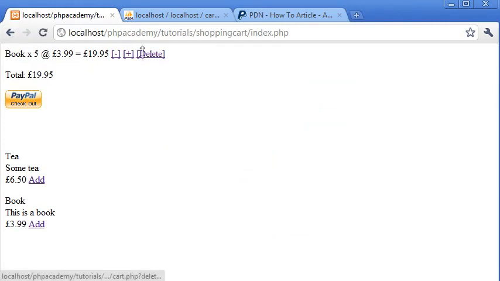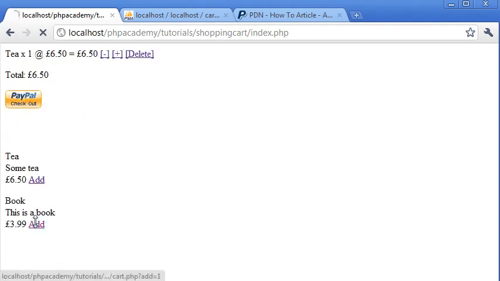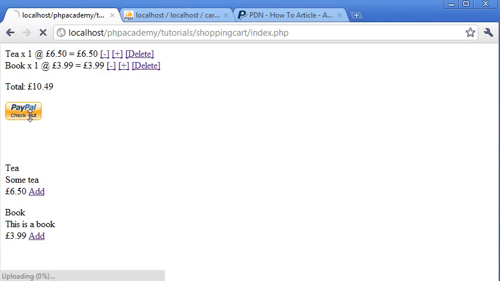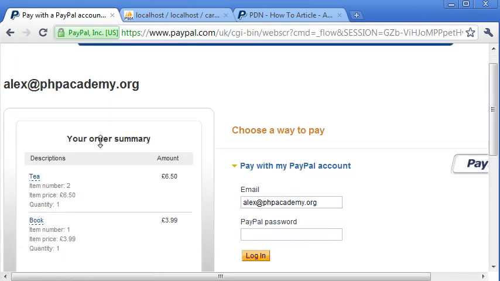Completely works as I've programmed it here. I may have made some mistakes as I'm going along. The code is quite complicated, but it's really, really compact as well. And to use that little code to create something as easy to use and as dynamic as this, and that checks straight out with PayPal, adds all the items in for you, is actually really good. So I hope you enjoy this tutorial.